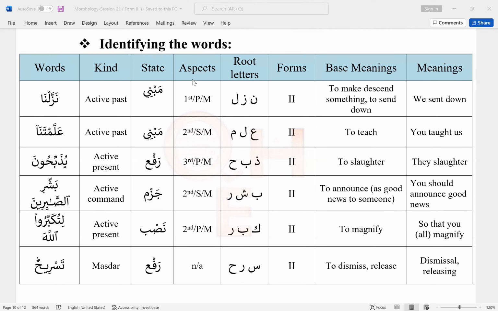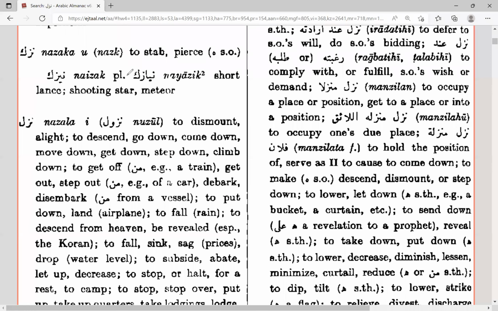Now I like to go over the dictionary just at least for one word, so we know how to find the meaning. So over here, I have already entered nun, za, lam, the root letters, but I'm not going to pick the meaning over here, because these are the mujarrad meanings. These are Form 1. I'm looking for Roman letter 2.